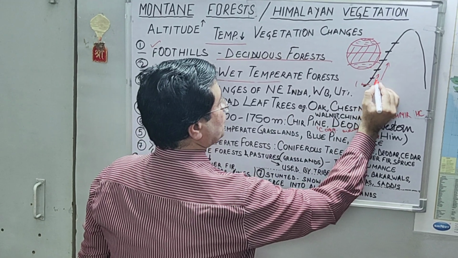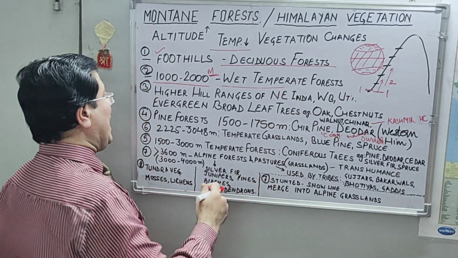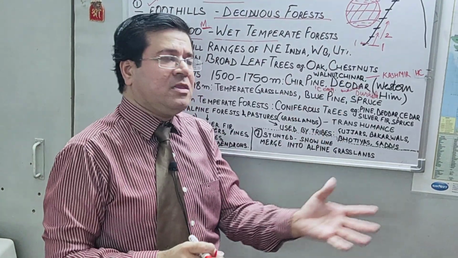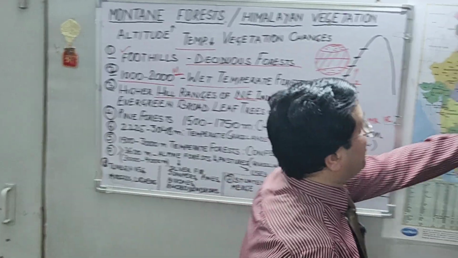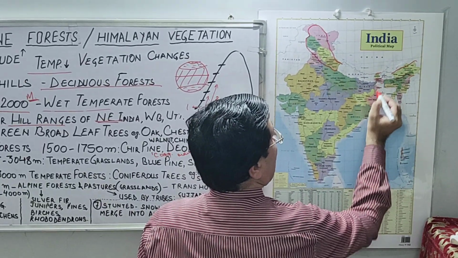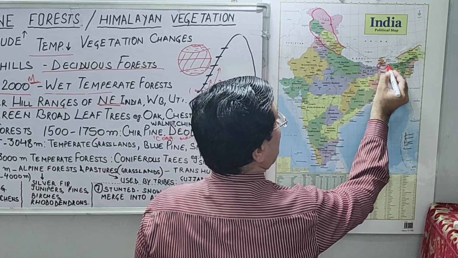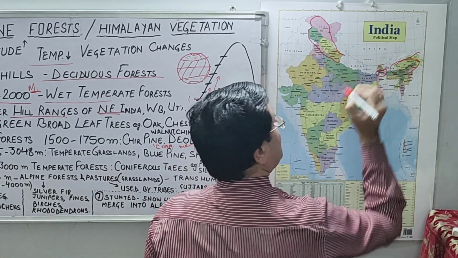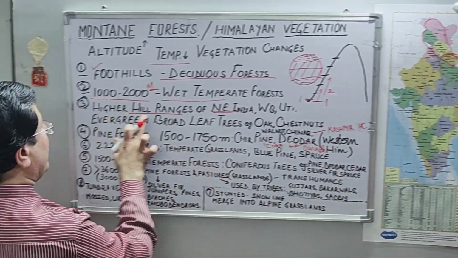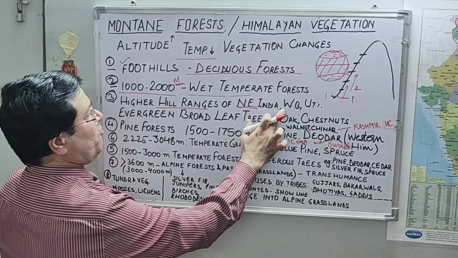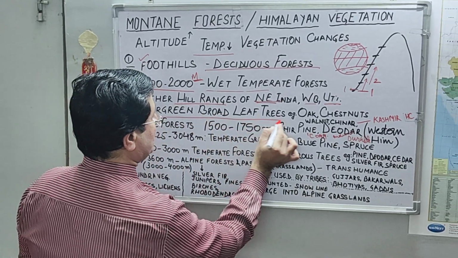Then from 1000 meter to 2000 meter, we have wet temperate forest, and then you find in this region, in the higher hill ranges of northeastern states. You look at the map again, this is your northeastern India and this is your West Bengal. Most of the West Bengal is a plain region, but northern part of West Bengal is hilly area, and the areas in northeastern states and the areas in Uttarakhand. All these areas, higher hill ranges of northeastern India, West Bengal and Uttarakhand, we have evergreen broadleaf trees.